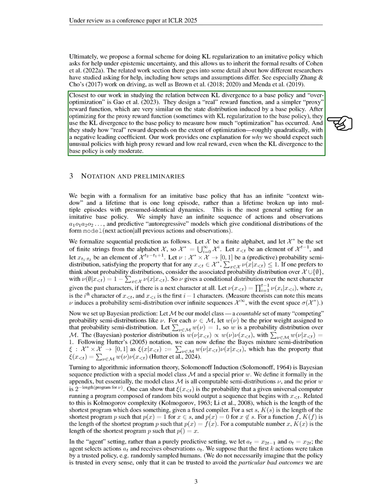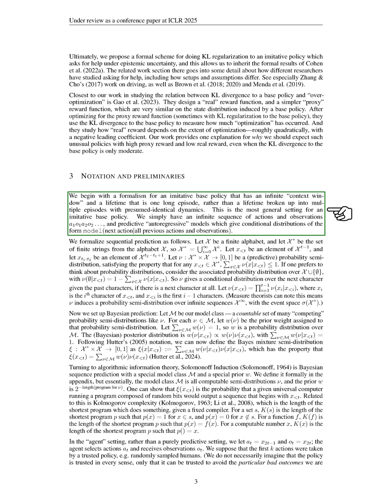In our work, we explain why we might observe unusual policies that yield high proxy rewards but low real rewards, even when the KL divergence from the base policy is moderate. We begin by defining an imitative base policy characterized by an infinite context window and a single long episode, rather than multiple episodes with identical dynamics.